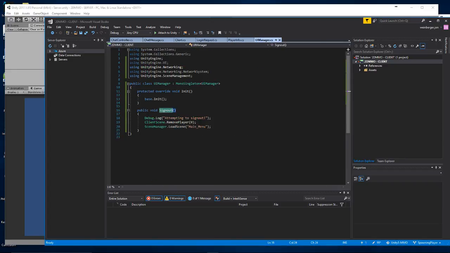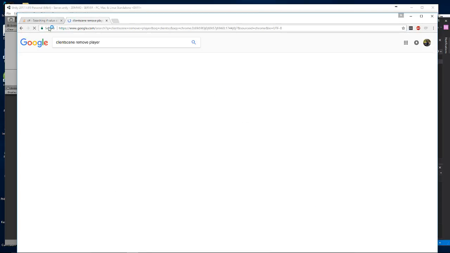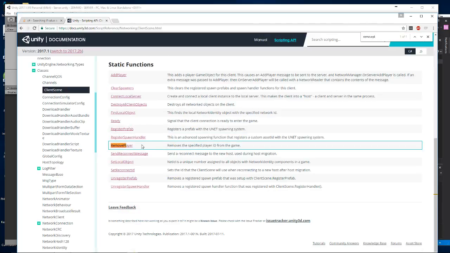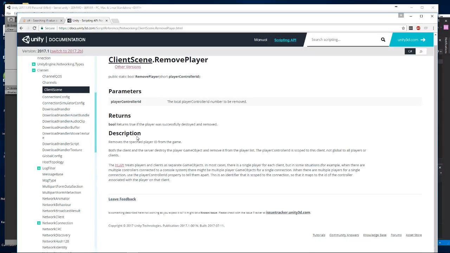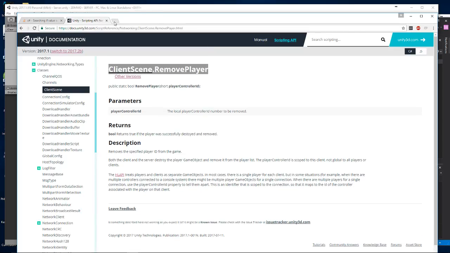And in UI manager, we say client scene.remove player. And let's go and look at that. Client scene remove player: removes the specified player ID from the game. Both the client and the server destroy the player game object or remove it from the player list. The player control ID is scoped to this client, not global to all players or clients. The high-level API treats players, for example, when there are multiple controllers. Okay, interesting. I need to see if we can catch this.